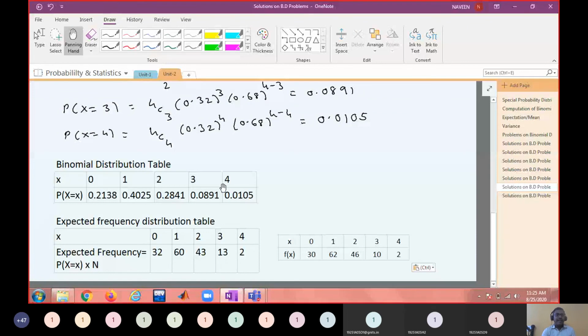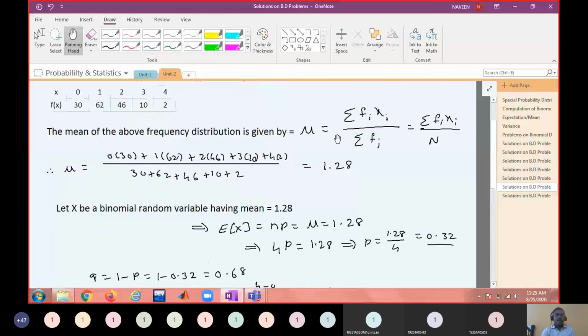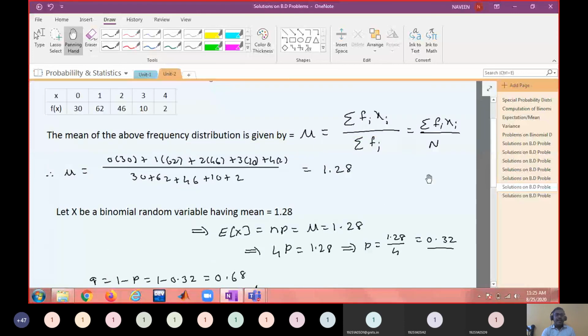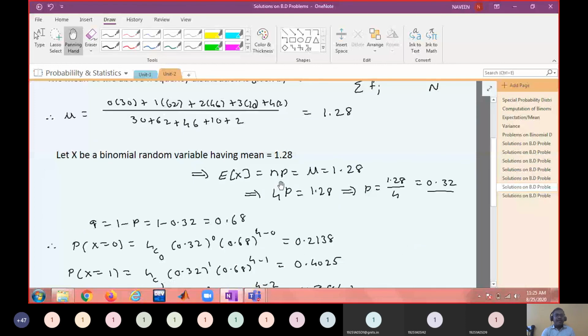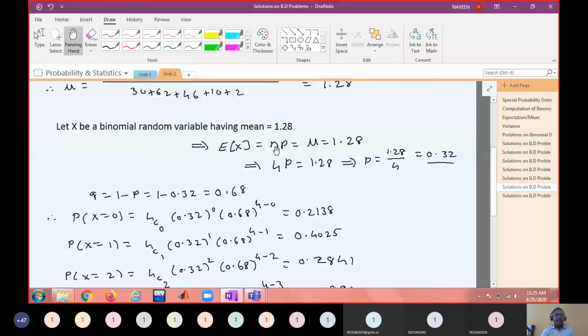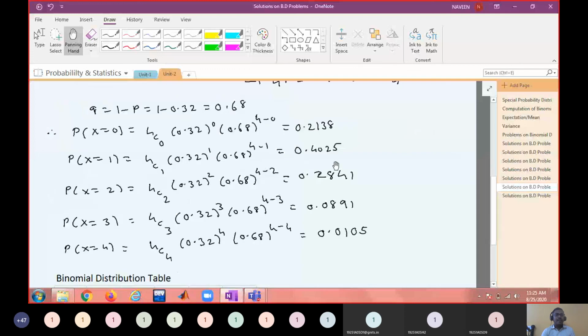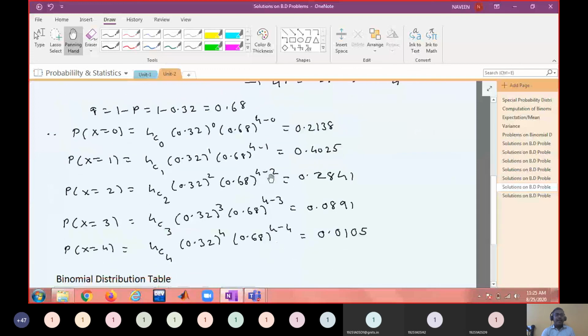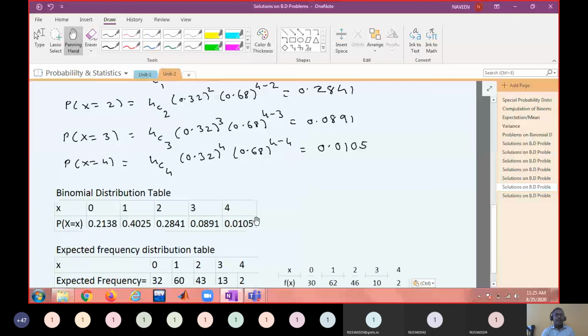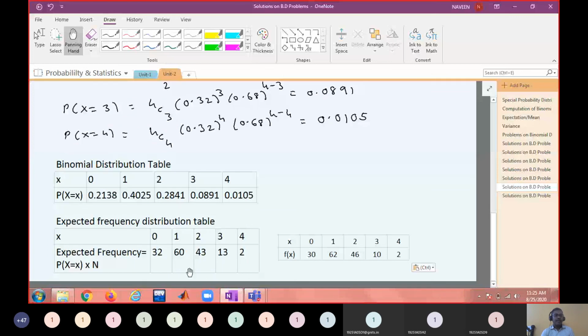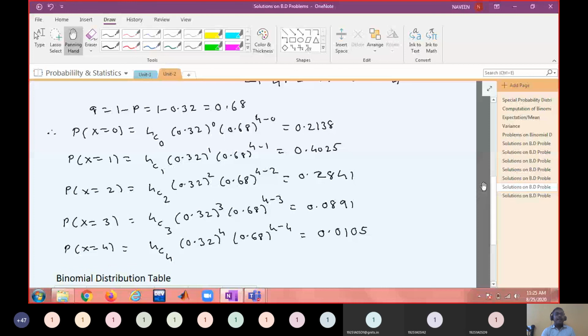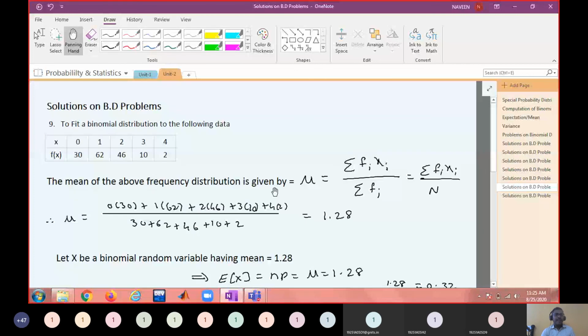P you will find through the mean of the frequency distribution, where the mean formula is np. Once you have n and p, you find all probability values and put them in the form of a table, which is a binomial distribution. Get it? This is a very important problem, frequently coming in examinations.